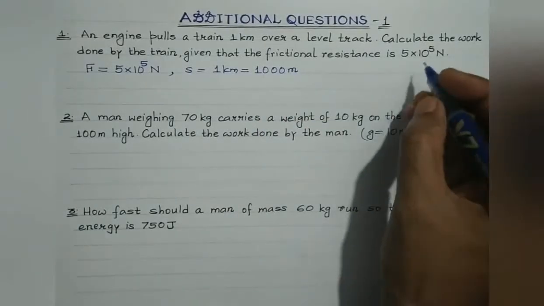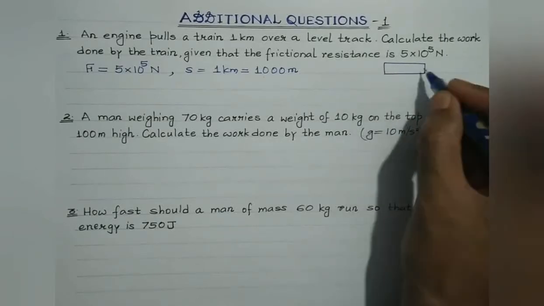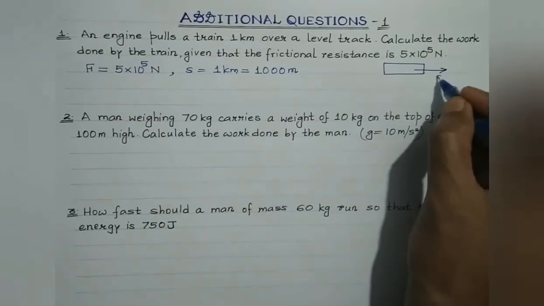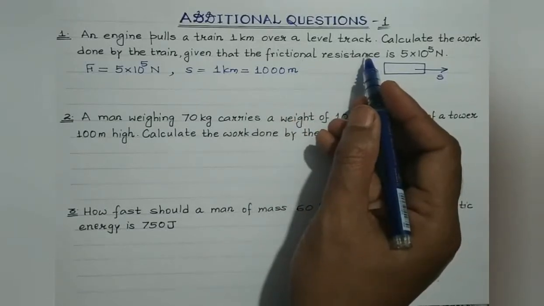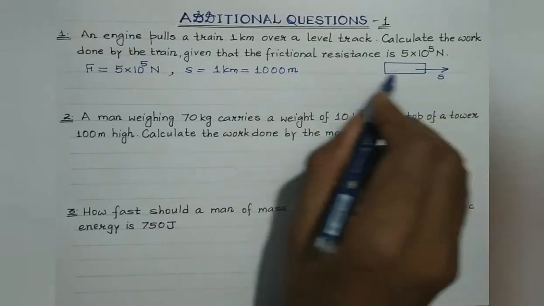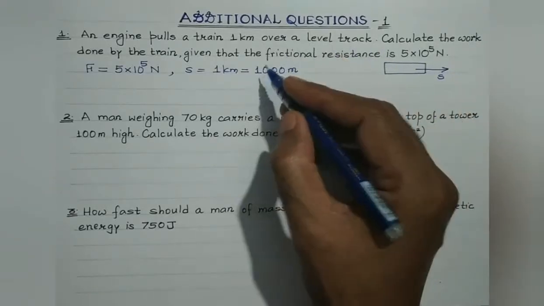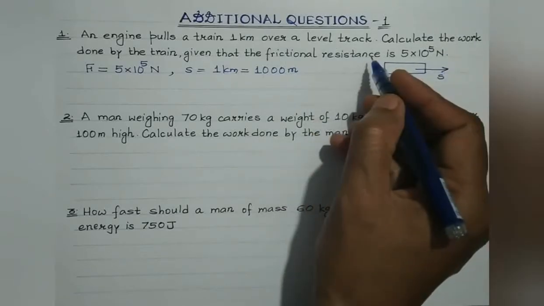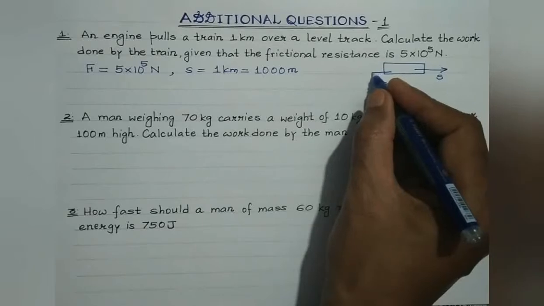Now students, suppose the train is moving along this direction, so the displacement will be along this direction, and frictional resistance means it is the force which acts in a direction opposite to which the body tends to move. So the body is moving from left to right, so the frictional resistance or force will act from right to left, that is in the opposite direction.